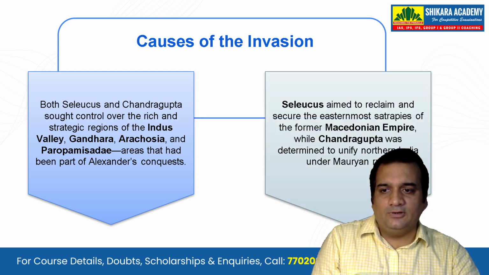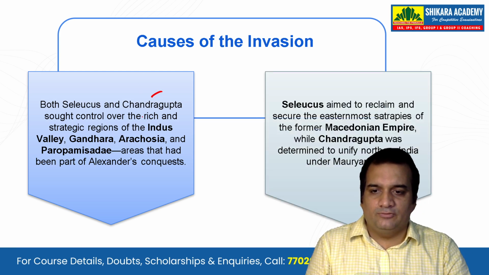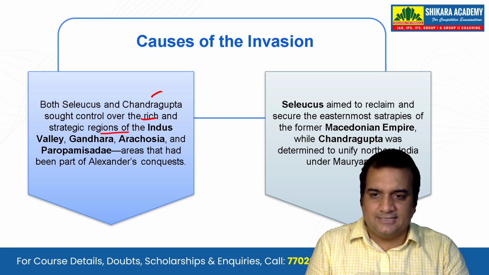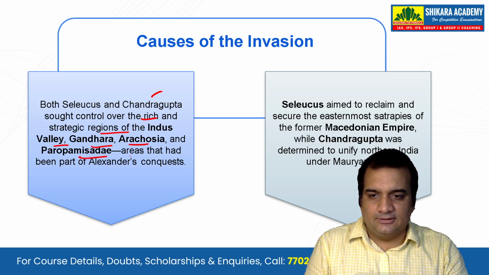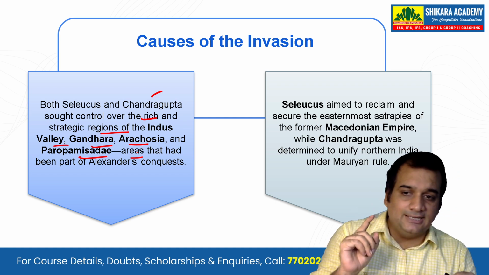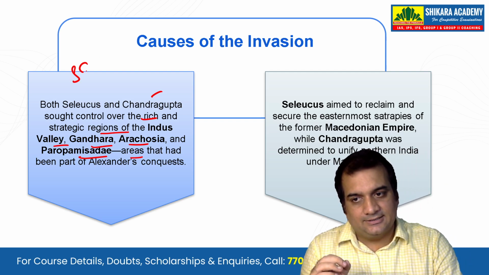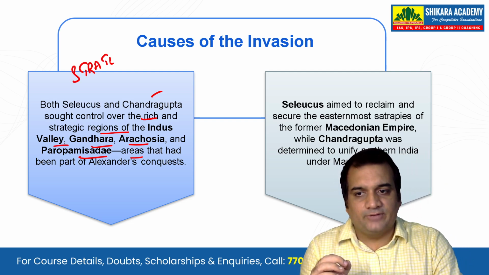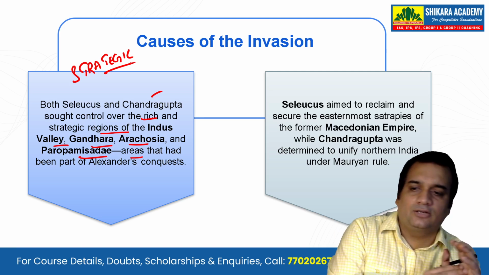So what will be the causes of this invasion? Both Seleucus and Chandragupta sought control over the rich and strategic region of the Indus Valley, Gandhara, Arachosia, and these areas that had been part of Alexander's conquest. Now understand one thing I said to you, that from a strategic point of view, it is very important to take control of this area, that is Gandhara, Kamboja, Arachosia and all.